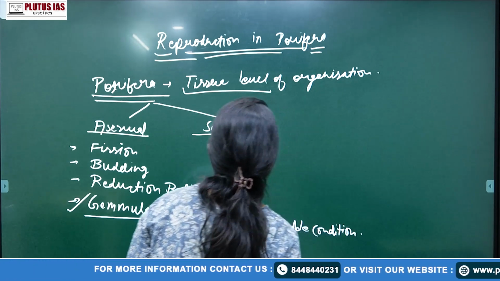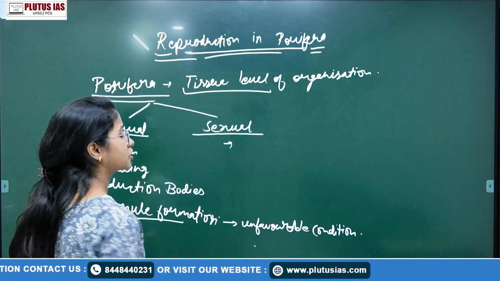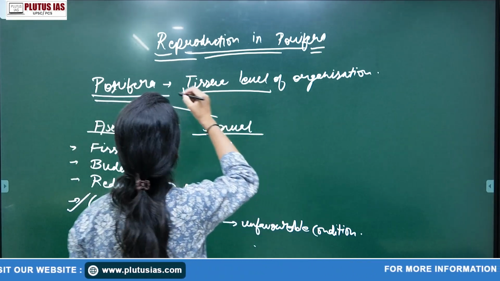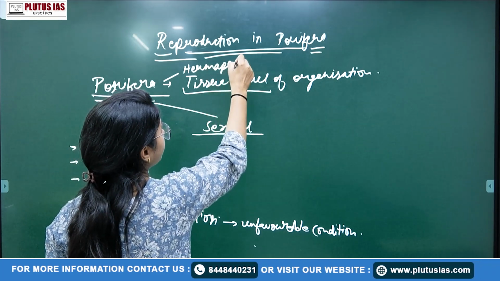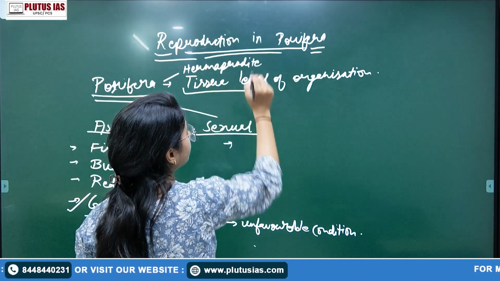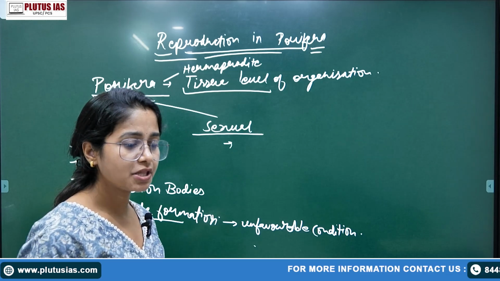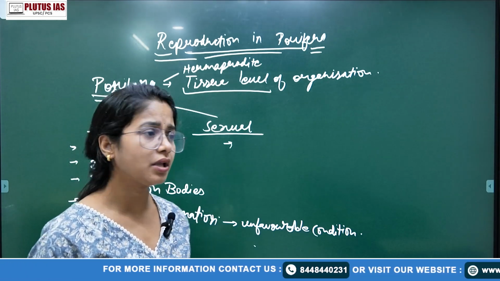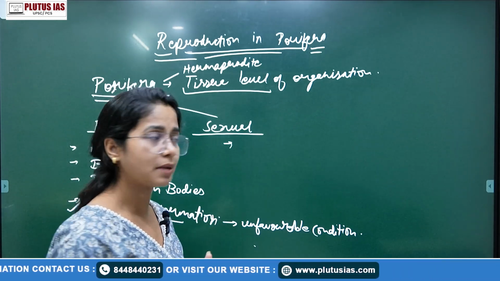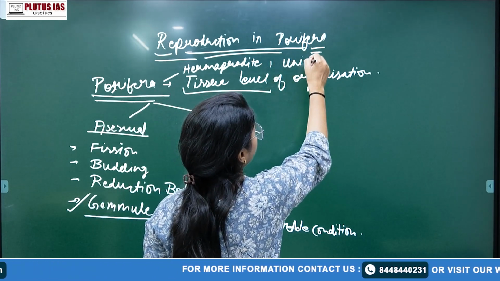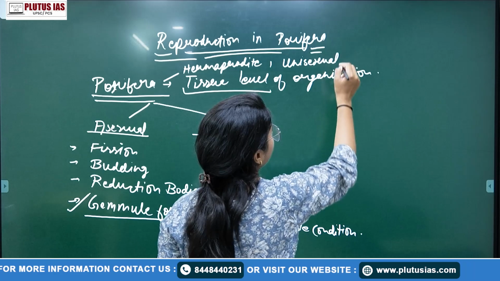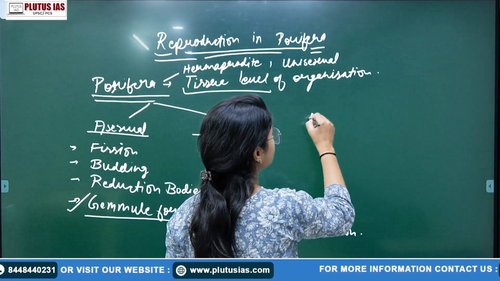So today we'll talk about sexual reproduction. Sexual reproduction occurs normally. And one more thing, poriferas are hermaphrodite. What does that mean? Hermaphrodite means both male and female sexual organs occur in the same body. And they can also be unisexual or dioecious. We know these terms, right?